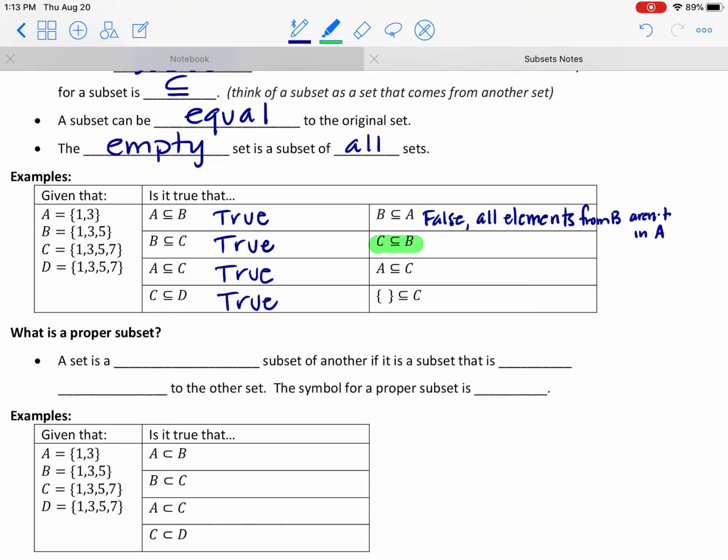Is C a subset of B? Are all the elements from C part of B? Could I have made set C using the elements from B? No. So this is going to be false. Same reason as above.